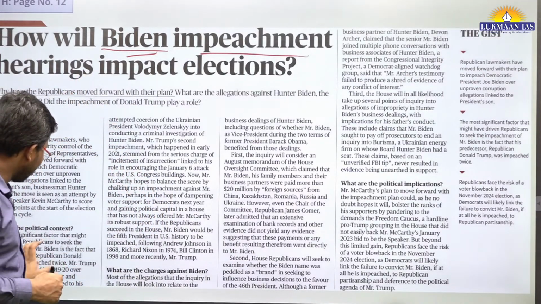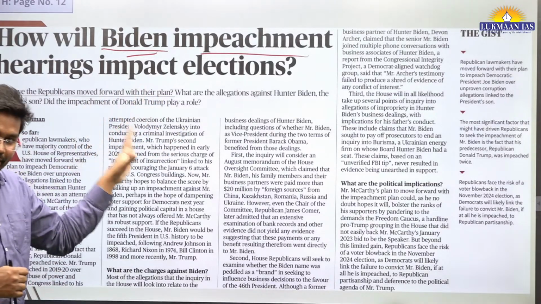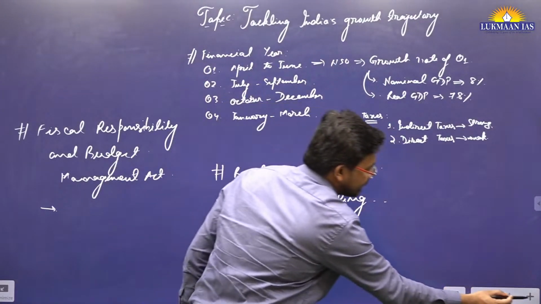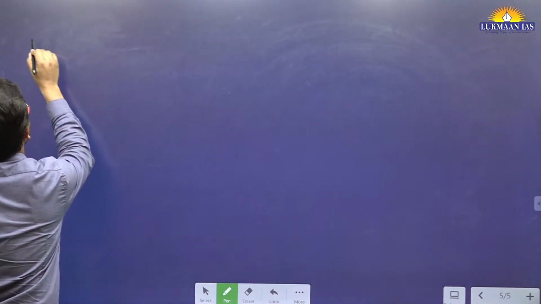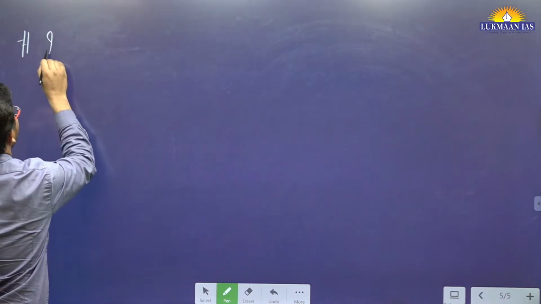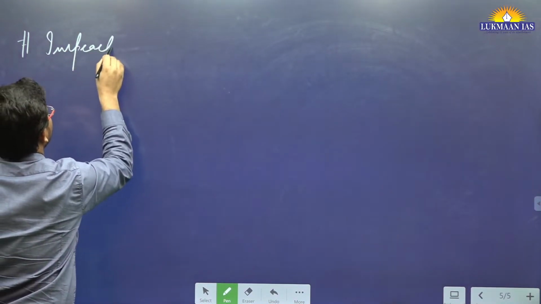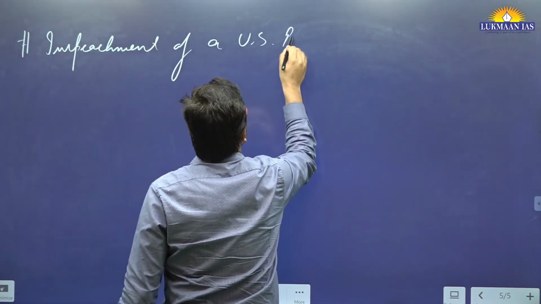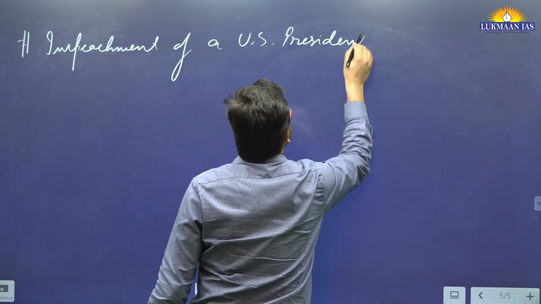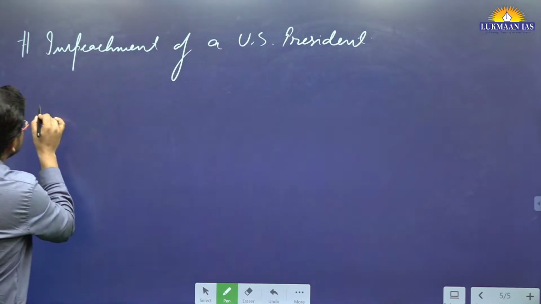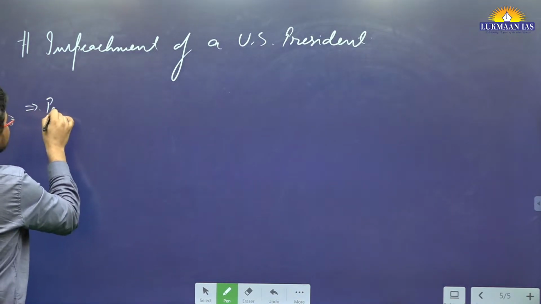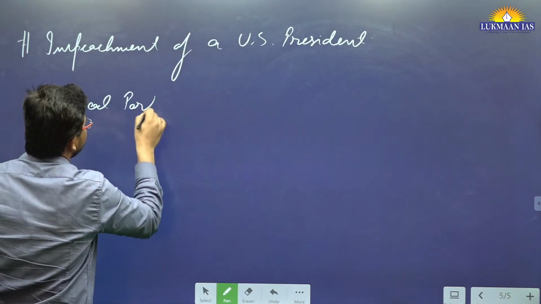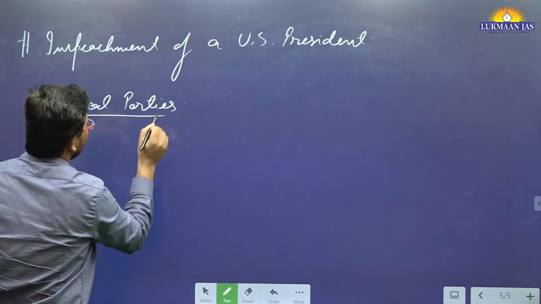But this article is related entirely to the United States of America. To understand this article, we need to understand this particular factor. We are discussing the impeachment of a president in the United States of America. This is a very political thing. So let's discuss political parties in the USA, political parties in the United States of America.